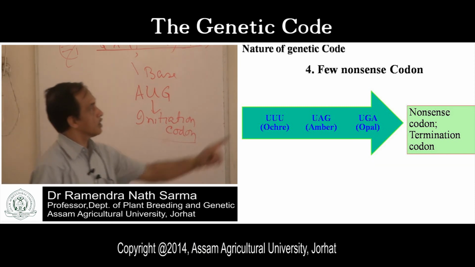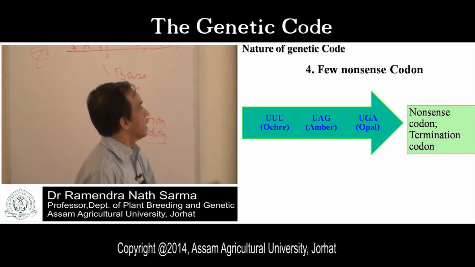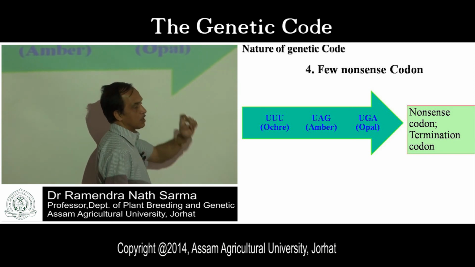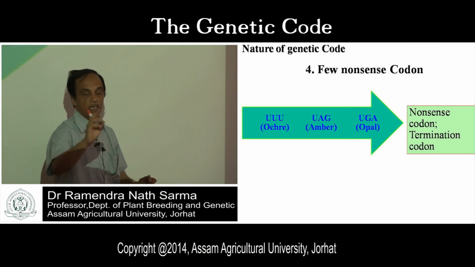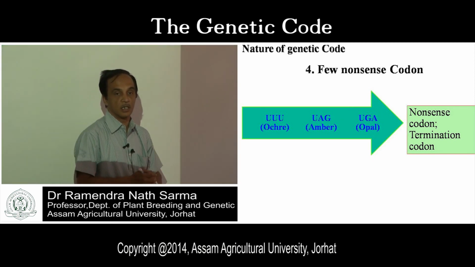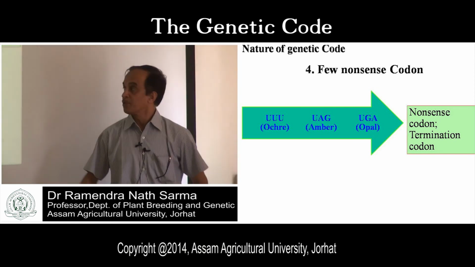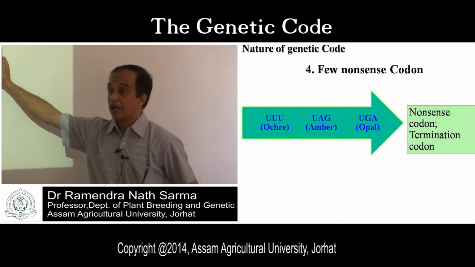What is a nonsense codon? These three genetic codes do not code for any amino acids. These are referred to as termination codons.